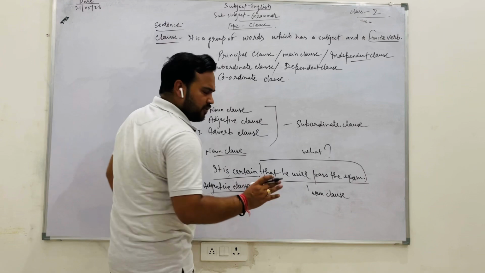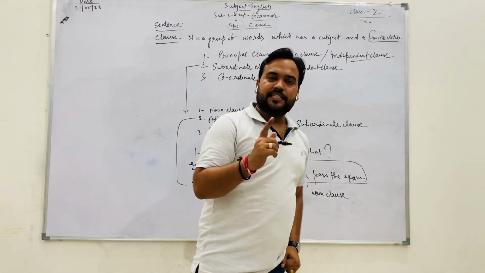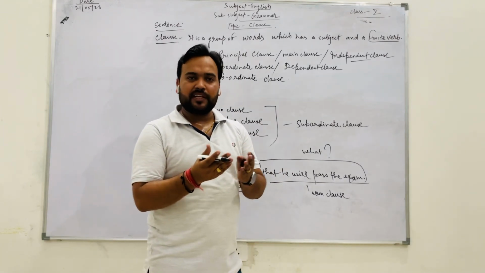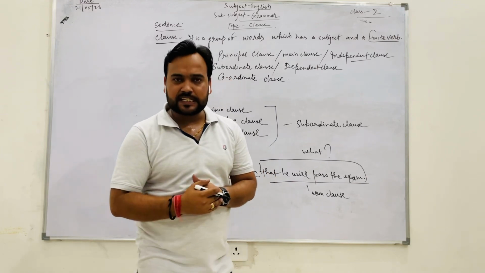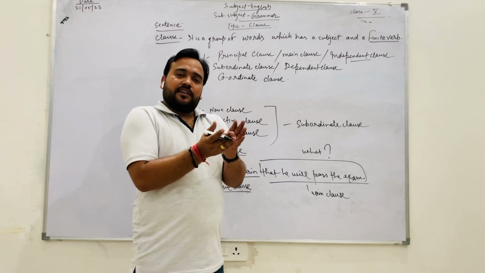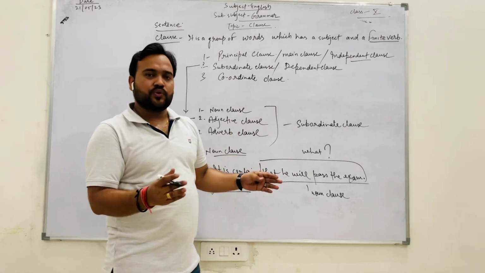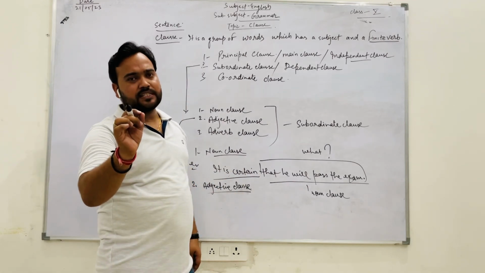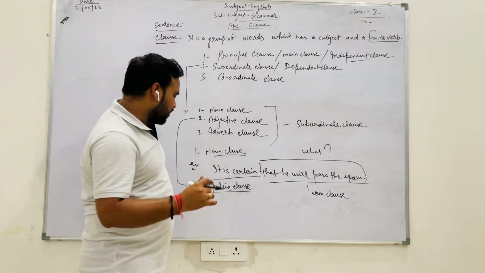It is also very clear from the term adjective. What is an adjective? An adjective adds something to the meaning of a noun or pronoun, or qualifies or modifies a noun or pronoun. It gives a quality of a noun or pronoun. So if any clause is functioning as an adjective, it is called an adjective clause.